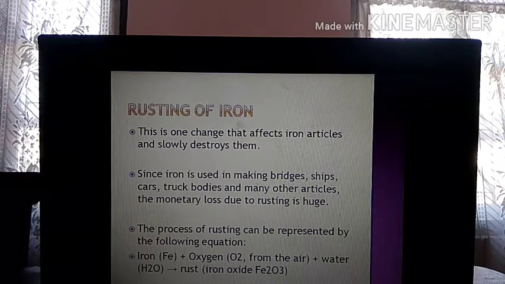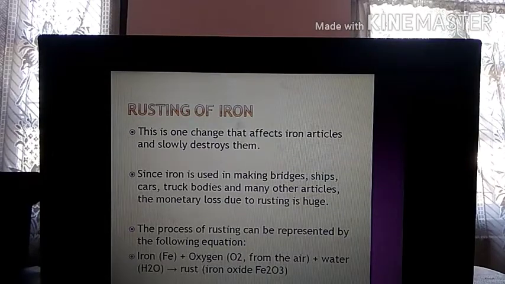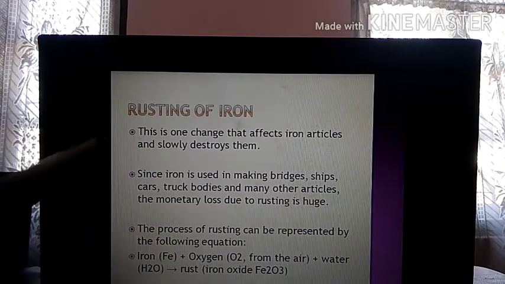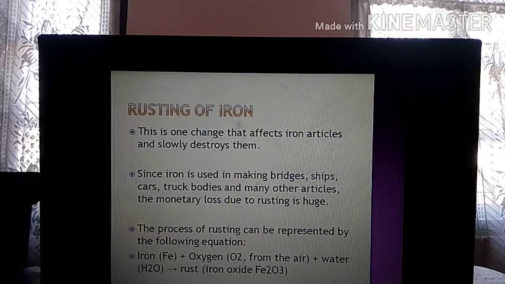Dear students, let's continue with our explanation. Now we come to rusting of iron. This is a very common thing. All of you must have observed how iron articles get rusted, isn't it? This is one change that affects iron articles and slowly destroys them. It will affect the iron article and slowly eat up the iron.